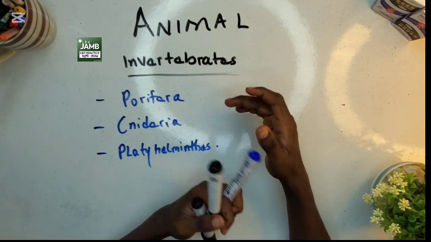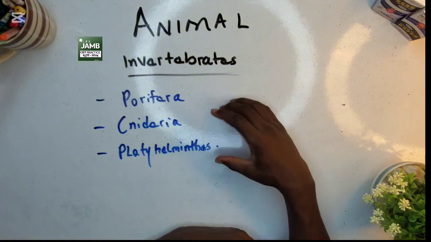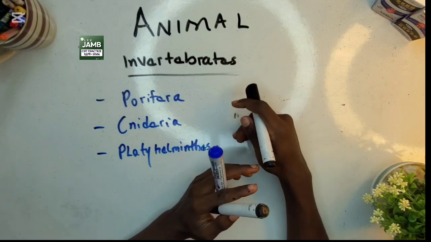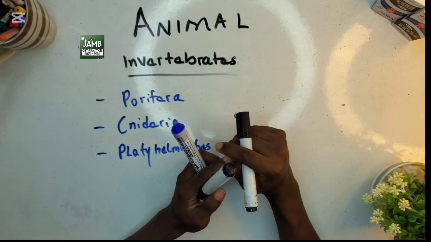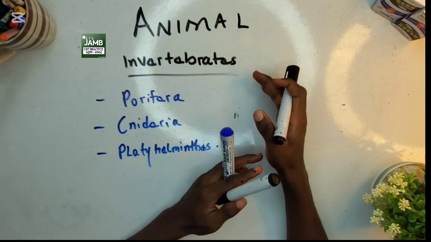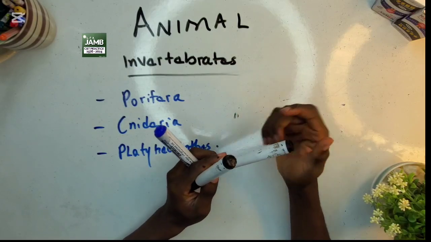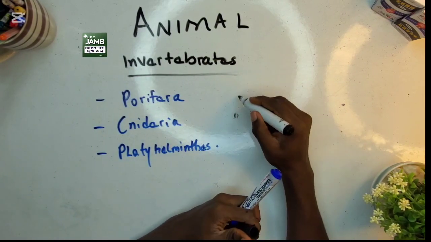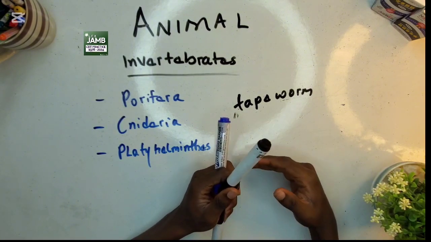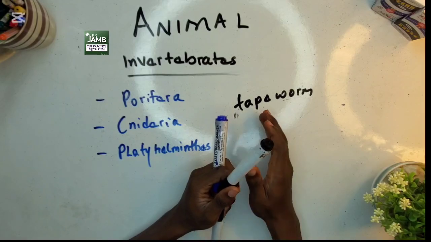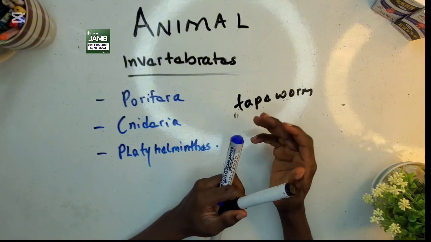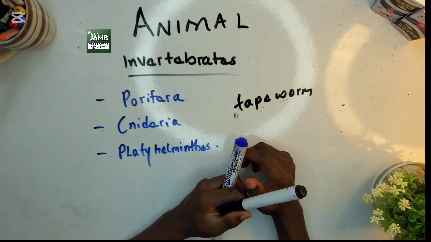Characteristics of these platyhelminthes. Firstly, the platyhelminthes are generally known as the flatworms. One, they are flat and they have a ribbon-like structure. Two, most of them are parasitic, for example tapeworm. And they have bilateral symmetry, that is, their body is divided into two equal parts. Examples of these platyhelminthes, we have the liver fluke, tapeworm, etc.